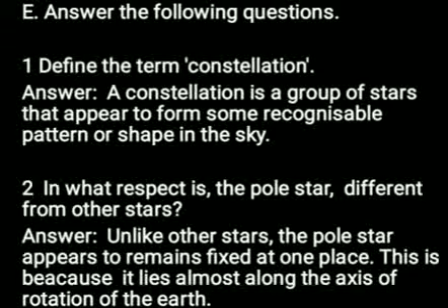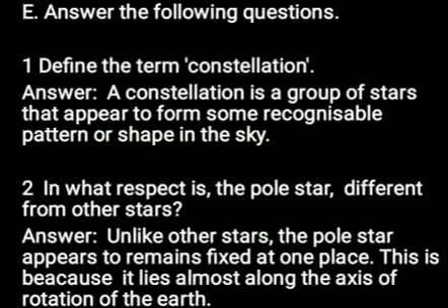E part, question number E, answer the following questions. First question, define the term constellation. Answer, a constellation is a group of stars that appears to form some recognizable pattern or shape in the sky.